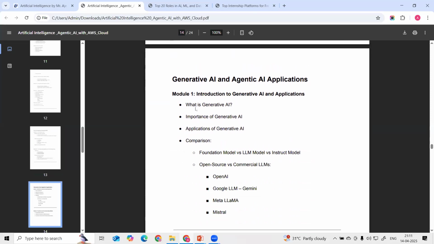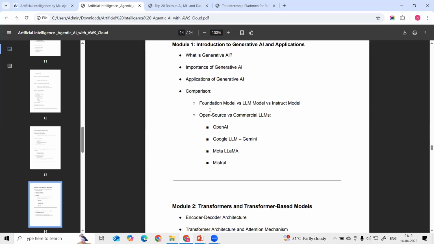In this module we are going from very basic to advanced level. What is generative AI? We are going to understand the different applications, why there is a necessity for generative AI, what its importance is, and what different applications we can understand in the generative AI model. Then we are understanding what foundation models are versus LLM models versus instruction models.